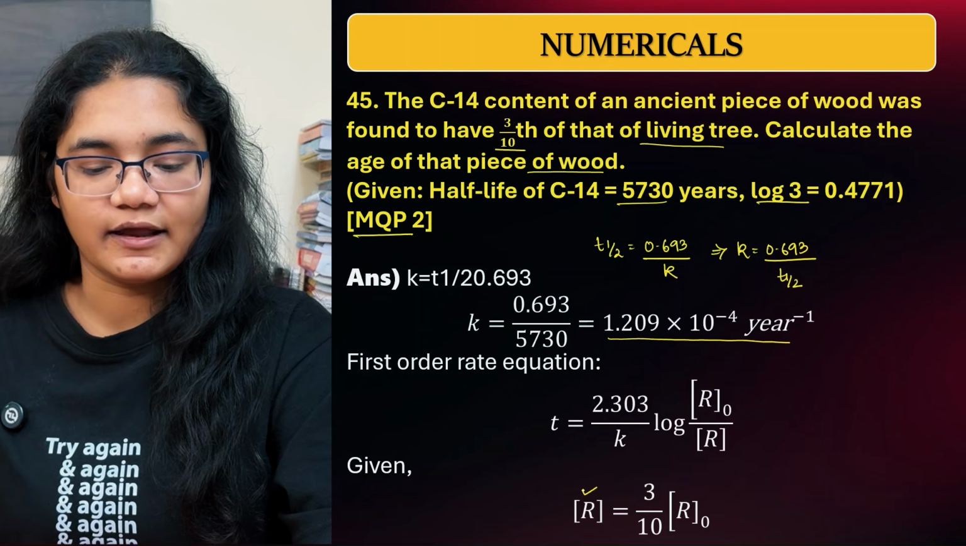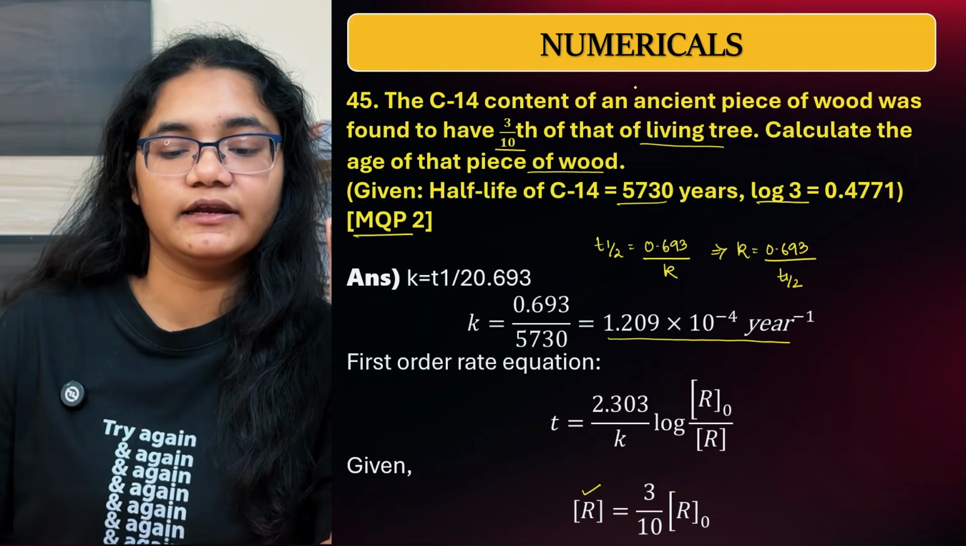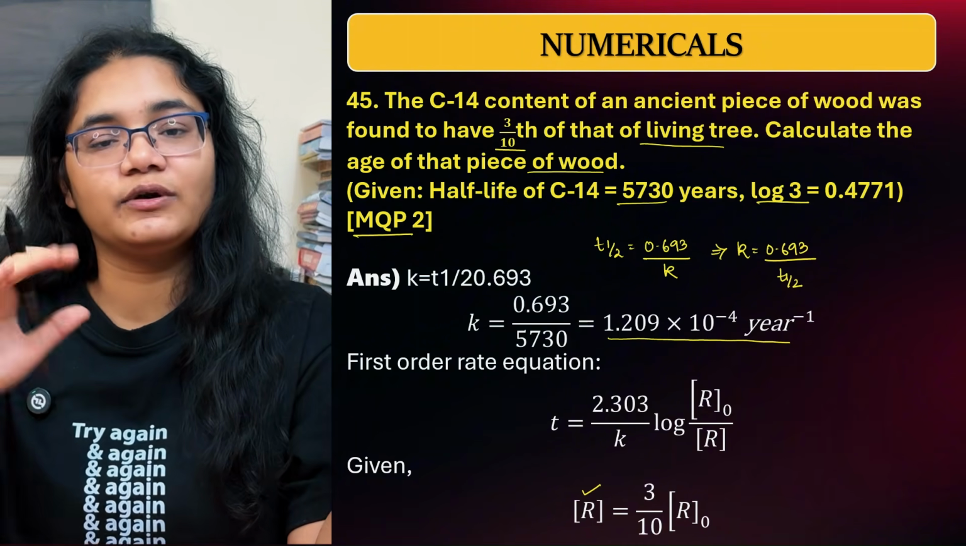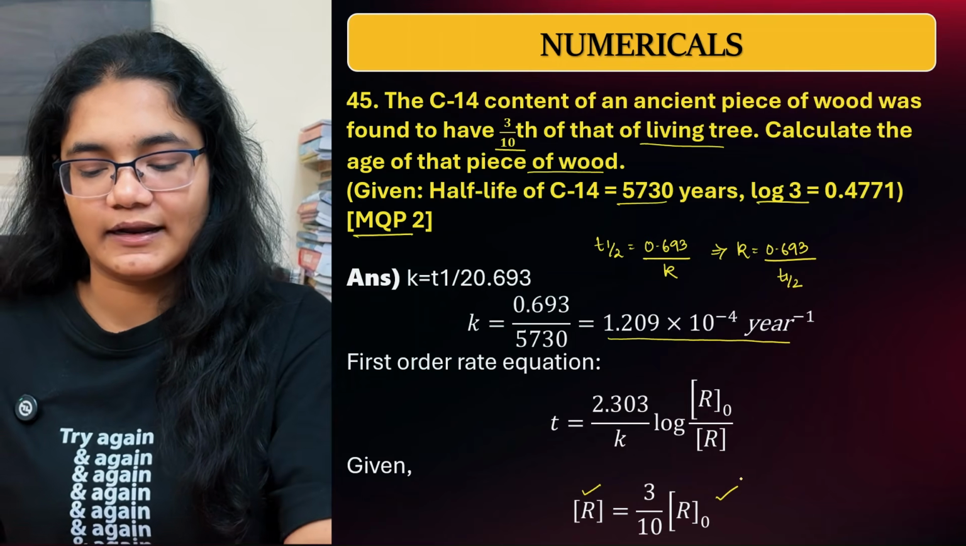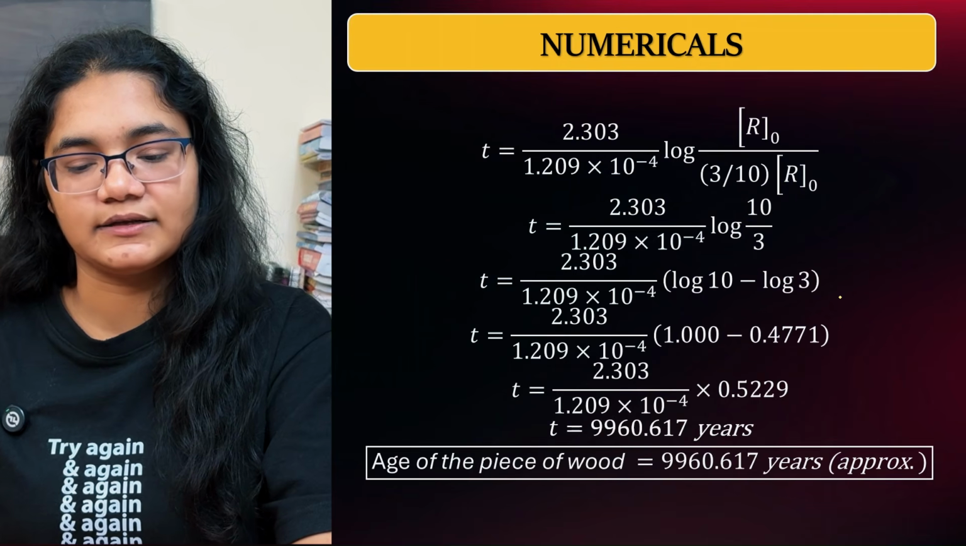Now what is this R value? See, the residual is 3 by 10th of that of the living tree. Means if in the living tree the concentration is R naught, then in that piece of wood it is 3 by 10th of that. So R is equal to 3 by 10 of R naught. Now if you substitute all these values, you will get log 10 minus log 3.